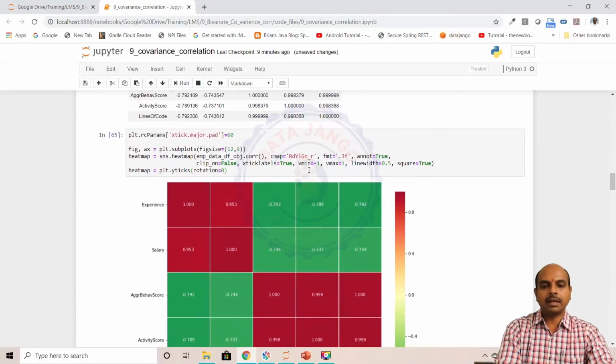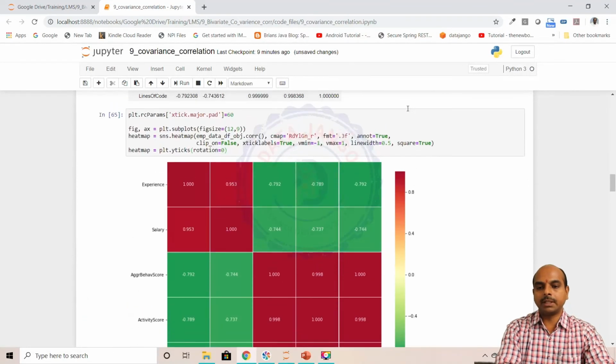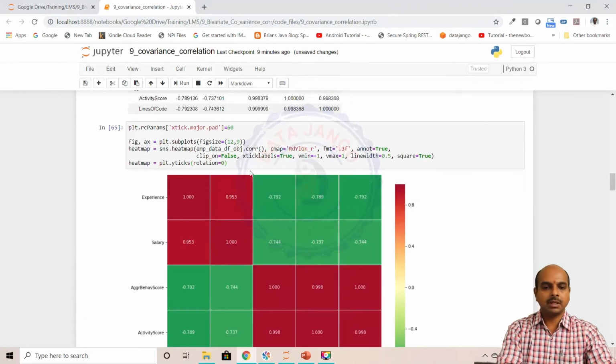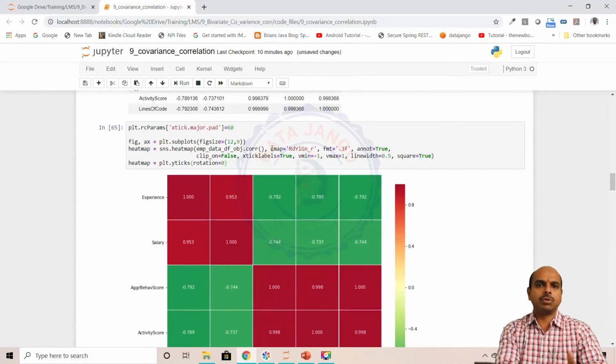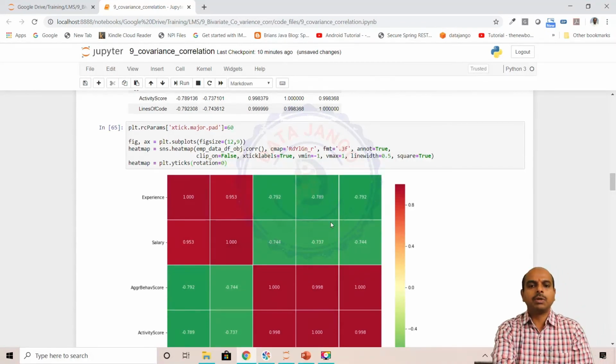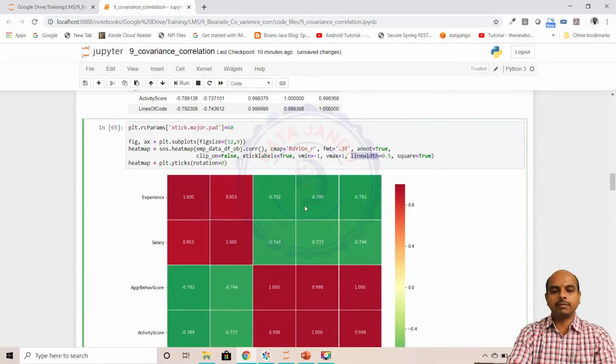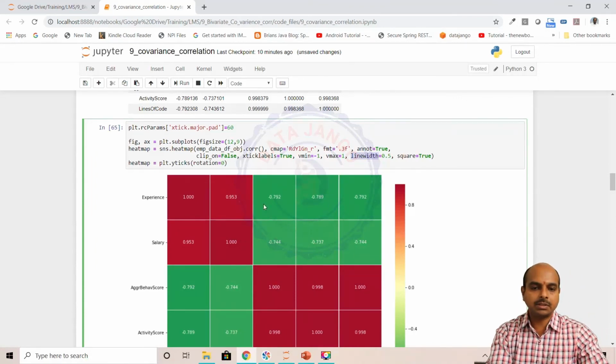I have given the vmin and vmax, which are going to be taken by the scale here. The minimum is -1 and the maximum is +1, because the correlation coefficient is always between -1 and +1. We need to give the colors there. Line width is 0.5, which is the padding between one square and the other square.